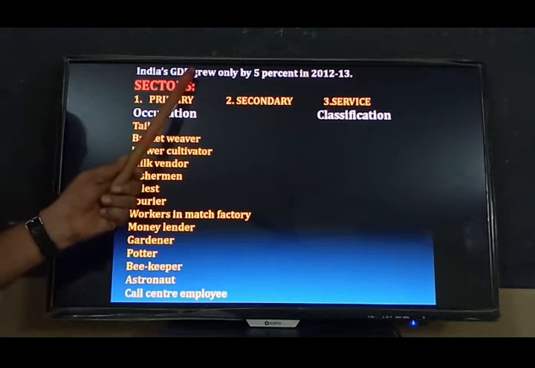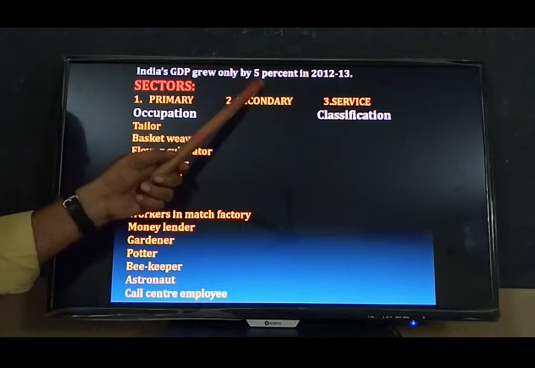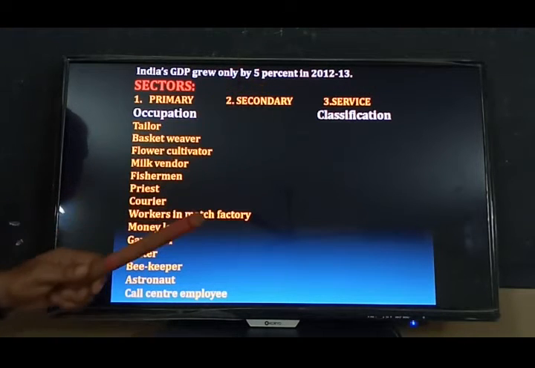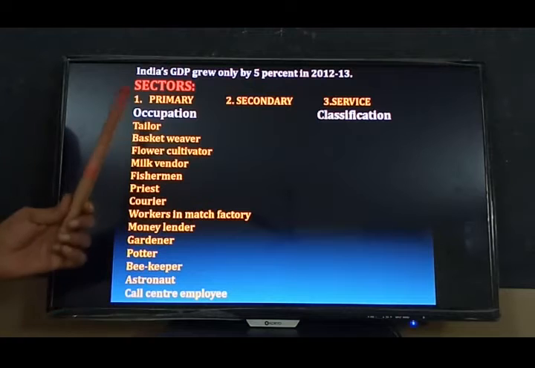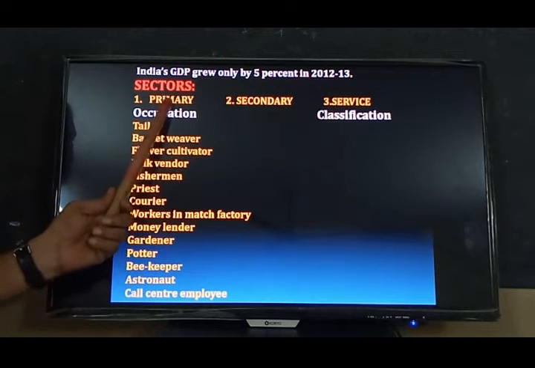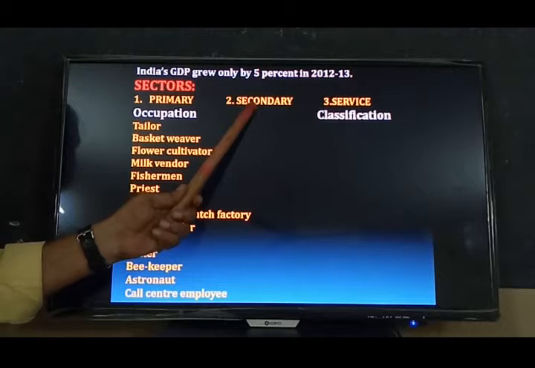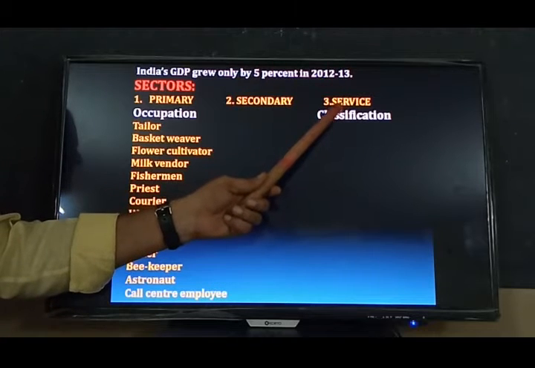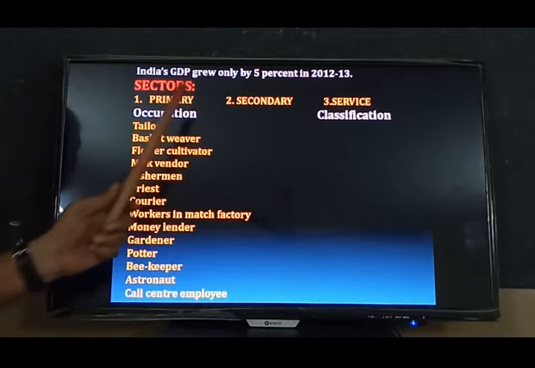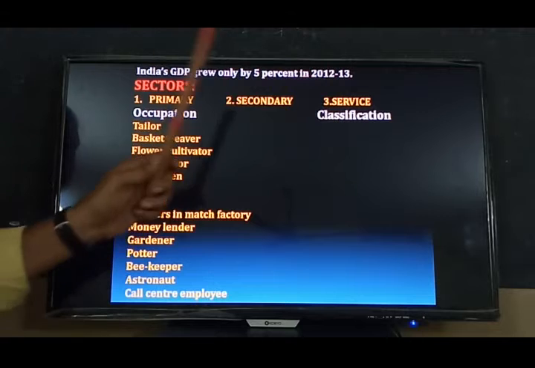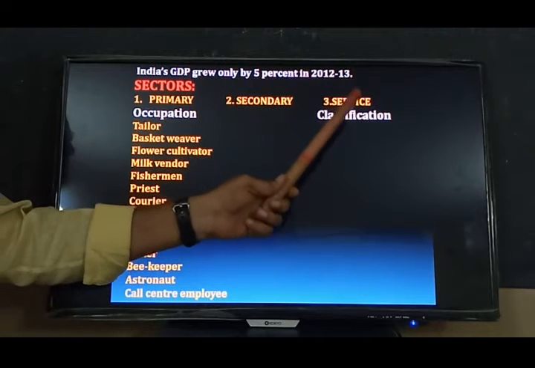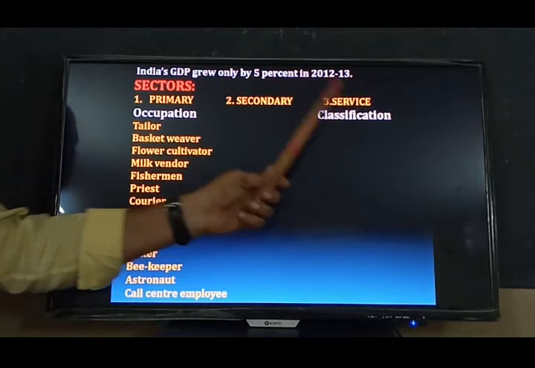So the GDP grew just 5% only. Next one, what are the sectors? I said three sectors: primary sector, secondary sector, tertiary sector or service sector. Production-wise, primary sector, secondary sector, service sector or tertiary sector.